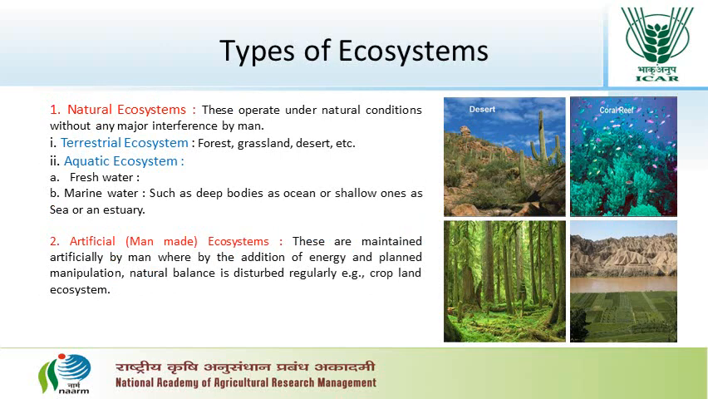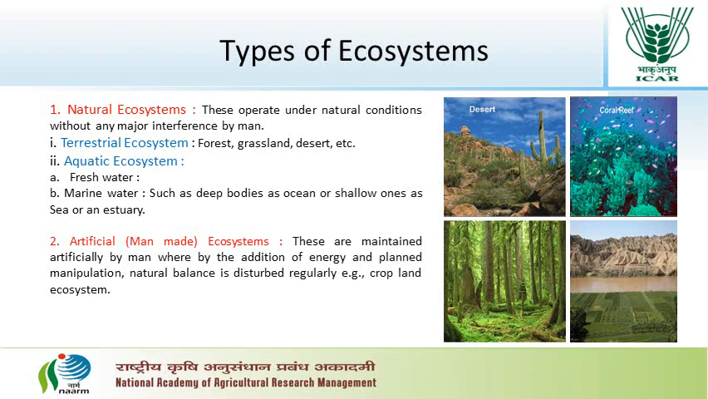Now, the types of ecosystems. Ecosystems vary greatly in size from a small pond to a large forest or a sea. For the sake of convenience, we divide it into two basic categories, namely natural ecosystems and artificial ecosystems. Natural ecosystems operate under natural conditions without any major interference by man. Natural ecosystems are further subdivided into terrestrial ecosystems and aquatic ecosystems.